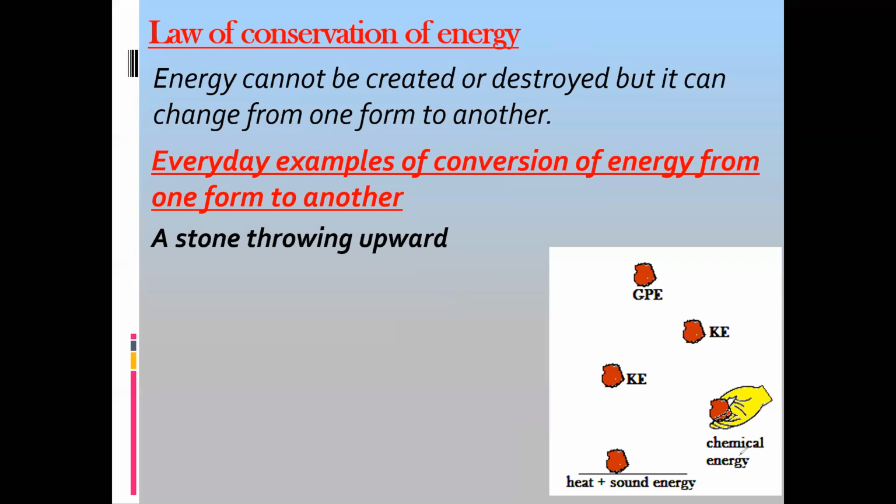So if we supply 100 joules of chemical energy, in the last example, if 30 joules is heat energy, then 70 joules is sound energy. The total energy will be 100. Is this example clear?